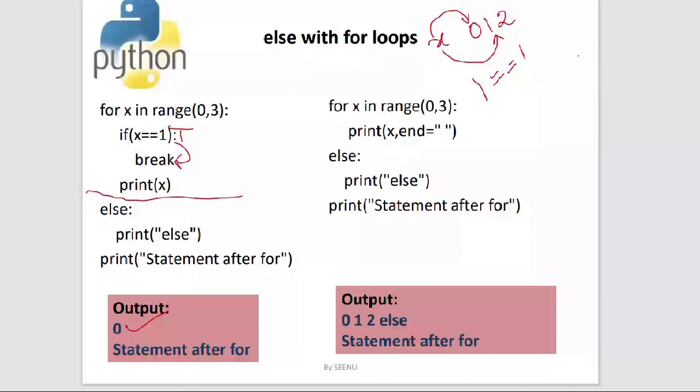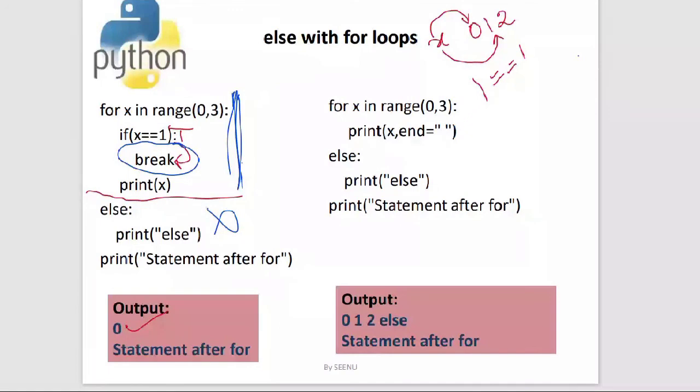Is it clear? So what is that activity that will make this else execute and not execute? Since the control has come out of this for loop because of the execution of the break statement, the else will not execute. If the control comes out of the for loop because of the break statement, the else will not execute. If it is normal termination only, the else will execute. Is it clear?